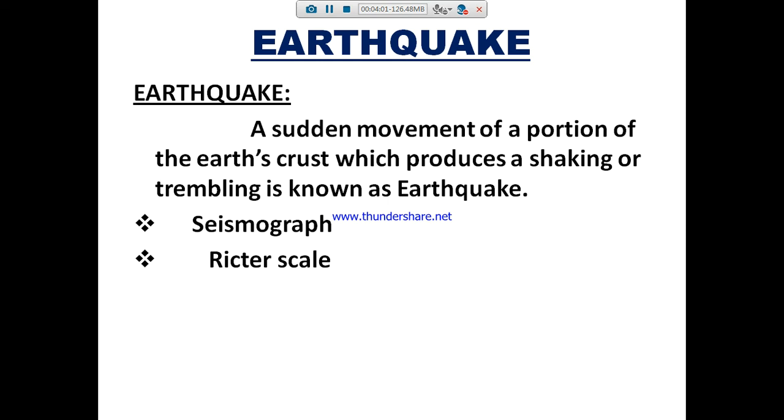After that we are going to see about earthquakes. What is meant by an earthquake? A sudden movement of a portion of the earth's crust which produces a shaking or trembling is known as an earthquake.